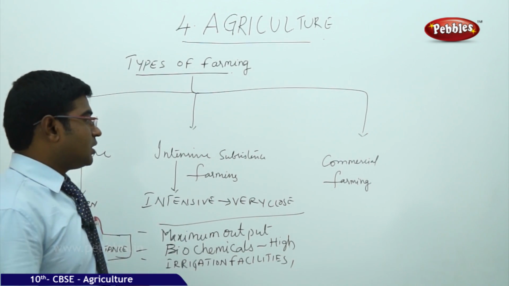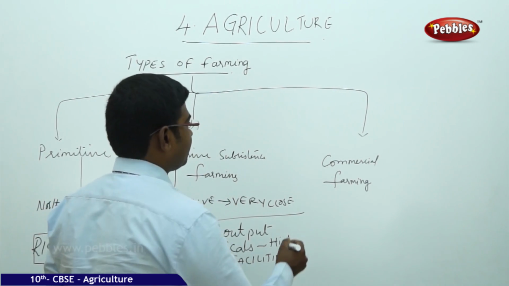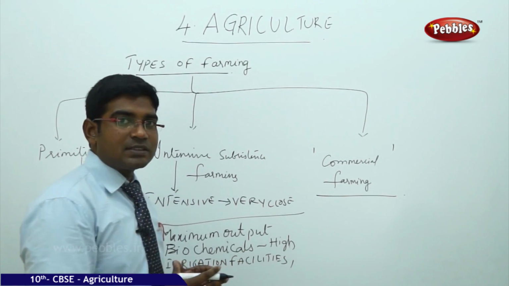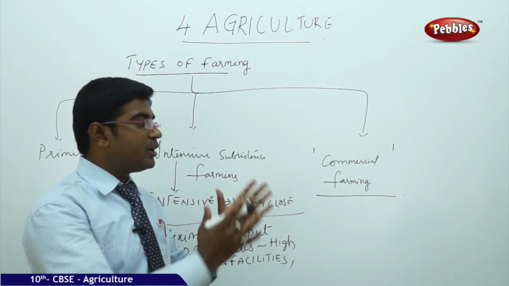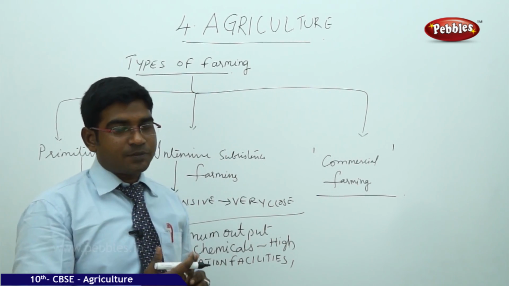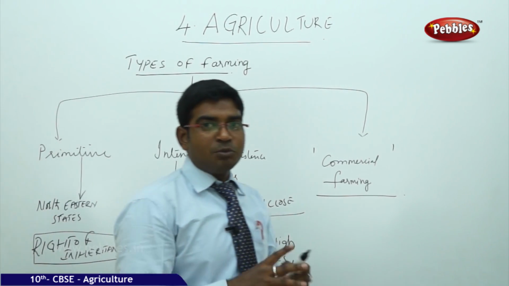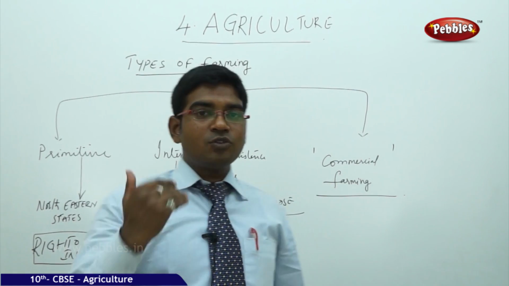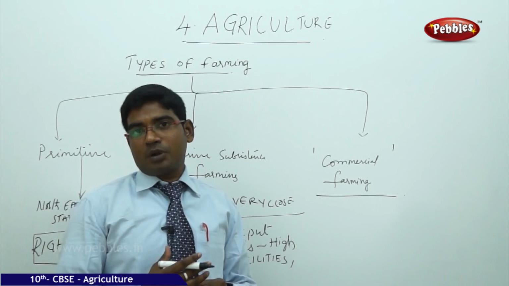Now, moving on to the third major category of farming, that is commercial farming. The name itself reveals that here the concentration on farming is done more explicitly to earn huge profits, to be commercially successful. We generally have movies coming out in commercial lines. In the same way, farming also has adopted the commercial style in order to earn huge profits.